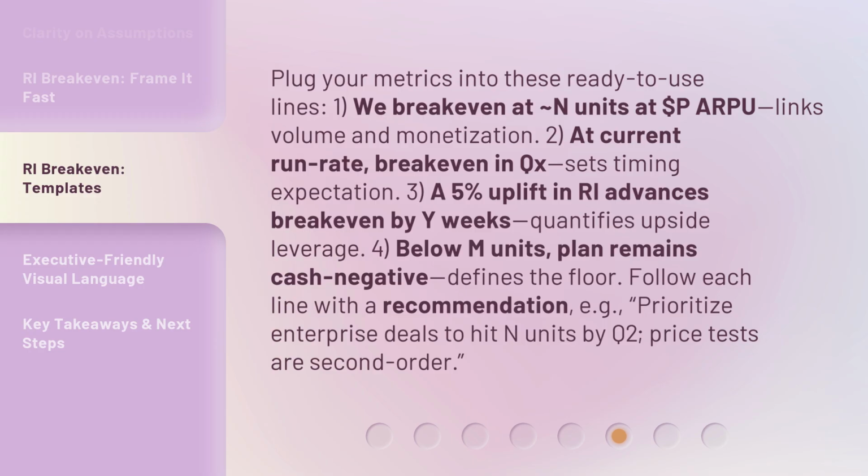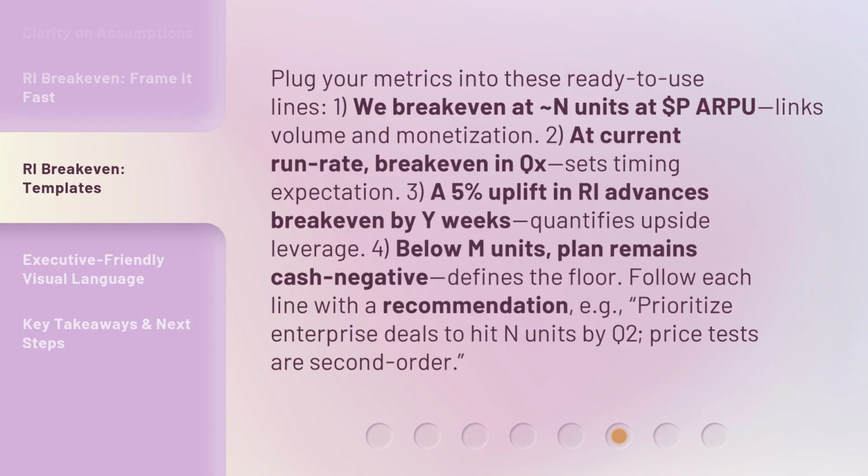Plug your metrics into these ready-to-use lines. 1. We break even at approximately N units, at $P RPU, which links volume and monetization. 2. At current run rate, break even in QX, which sets timing expectation.